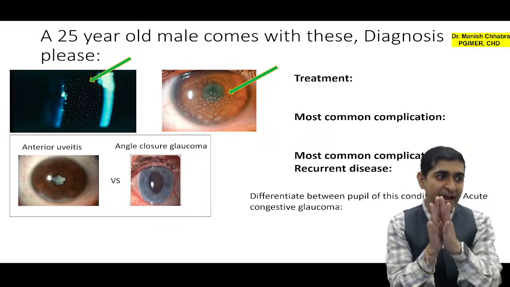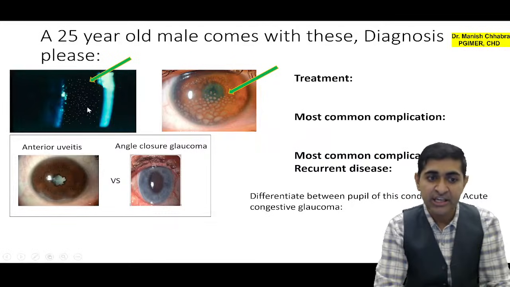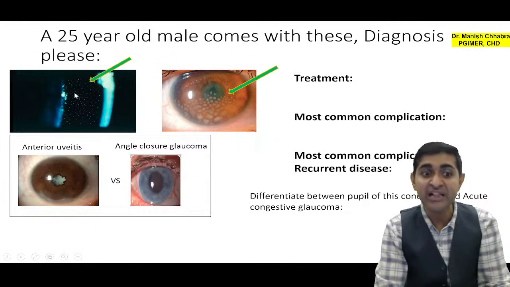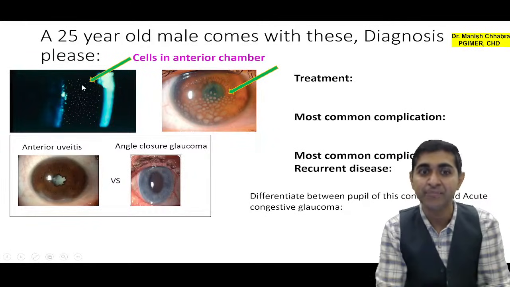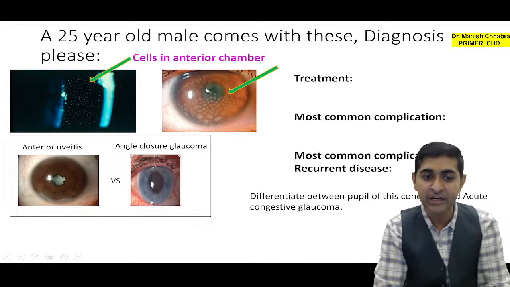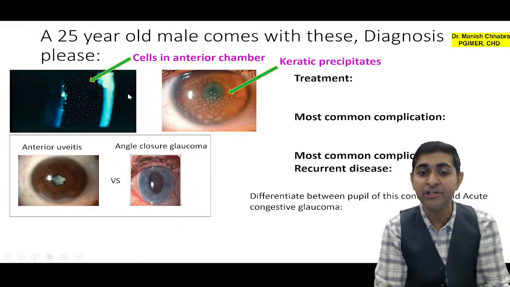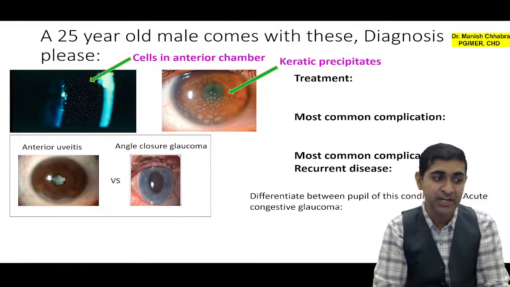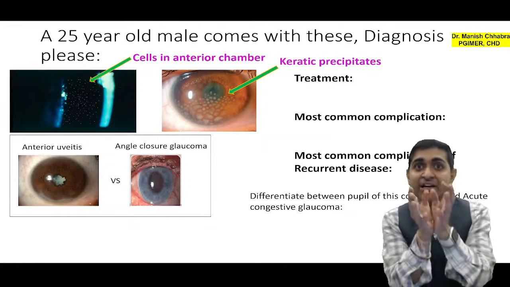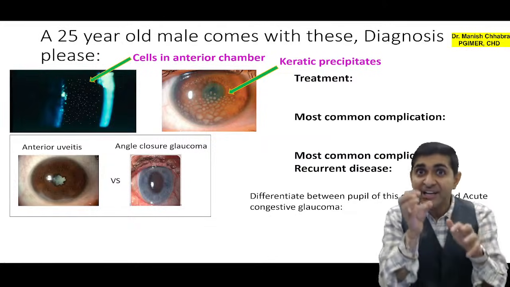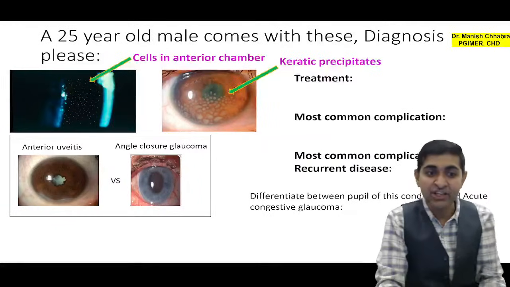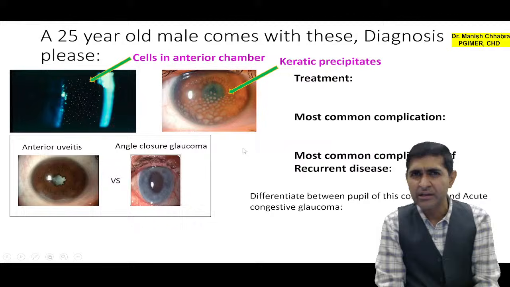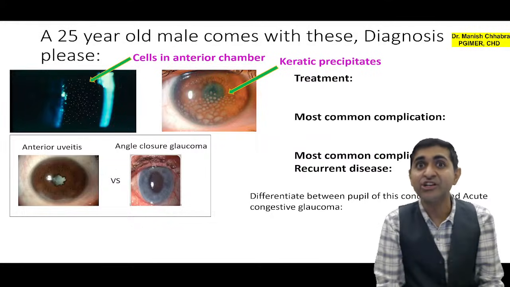Now coming over to a 25-year-old male who comes with this diagnosis. Please let's first identify what this is. Can you appreciate? These are cells in the anterior chamber. Now what are these? Can you appreciate? A triangular form which is there at the back of the cornea. These are your KPs, keratic precipitates. Now you know that there are cells in the anterior chamber and keratic precipitates. Patient is young. So what is your diagnosis? What do you feel? This is your anterior uveitis.